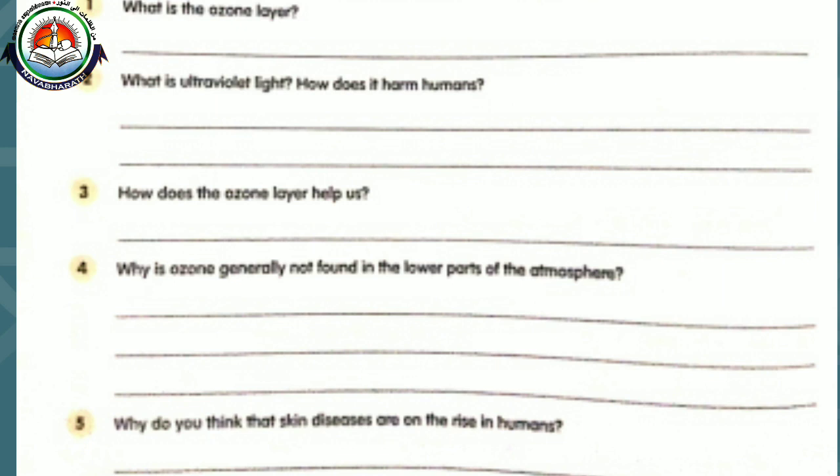Then the fifth question, why do you think that skin diseases are on the rise in human beings? That is mainly because nowadays there is ozone depletion. We will discuss that in the 4th lesson, so at that time you will get more idea, then you can write this. Due to ozone layer depletion, if there is a hole in the ozone layer, then ultraviolet rays can easily reach the earth through this hole. Because of the depletion of the ozone layer, the number of skin diseases rises in humans.